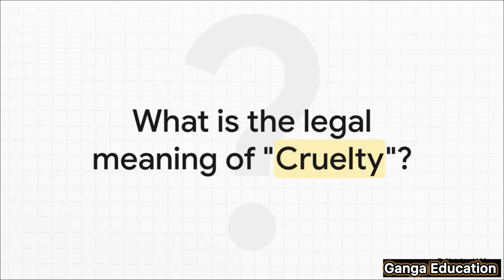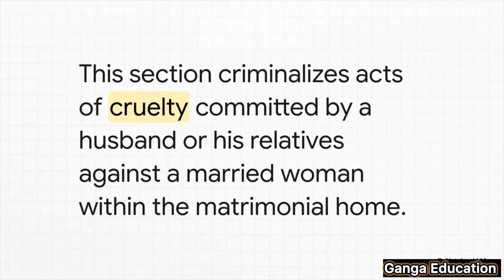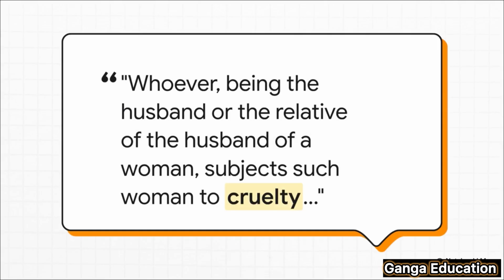Let's find out together. All right, so today we're discussing Section 85 of the Bharatiya Nyaya Sanhita 2023. At its heart, this section makes it a crime for a husband or even the husband's relatives to commit any act of cruelty against a married woman. The law itself starts with this line: whoever, being the husband or the relative of the husband of a woman, subjects such woman to cruelty. So what does that mean in simple terms? It means if a husband or his family members are cruel to his wife, they are legally on the hook for it.